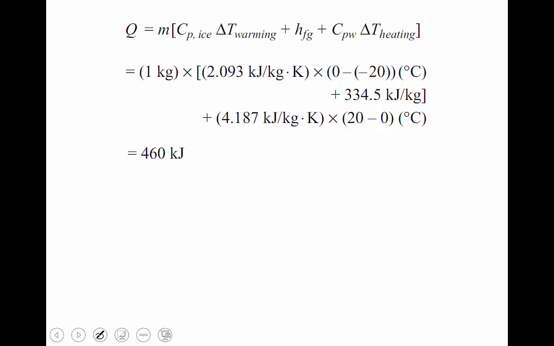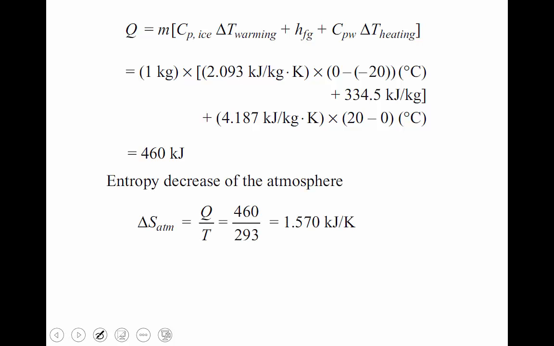This much amount of energy is lost from the atmosphere. That energy is gained by water. Then the entropy change of the atmosphere is calculated very easily: delta S is equal to Q by T. Q equals 460 and temperature 20 degrees Celsius, because the atmosphere is available at 20 degrees Celsius. Water is from minus 20 to 20, but our atmosphere temperature is 20 degrees Celsius.